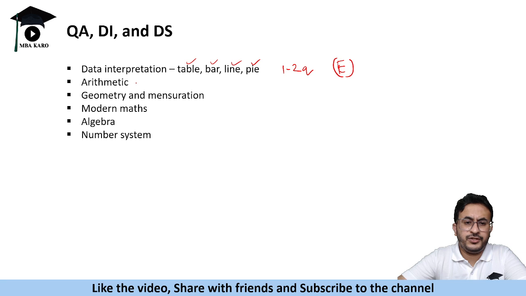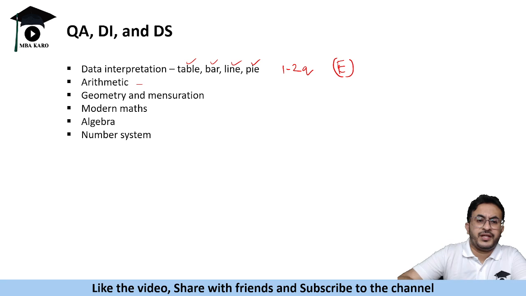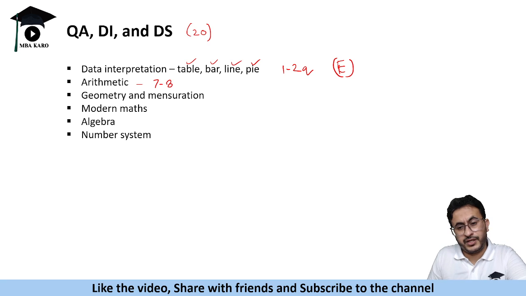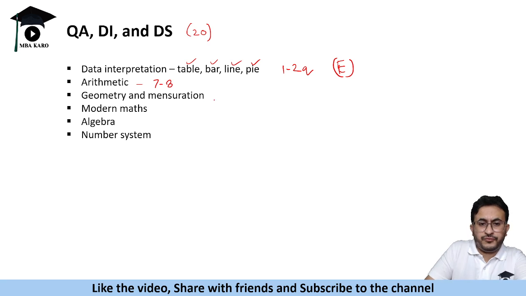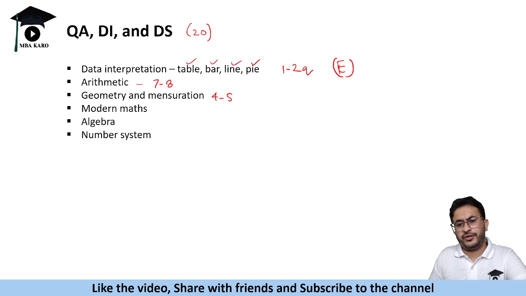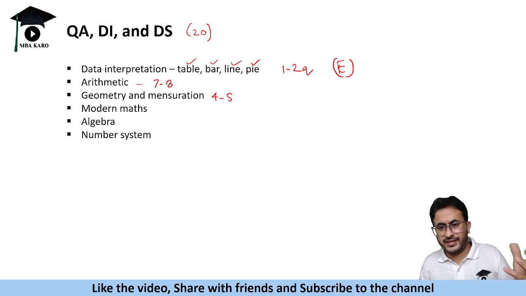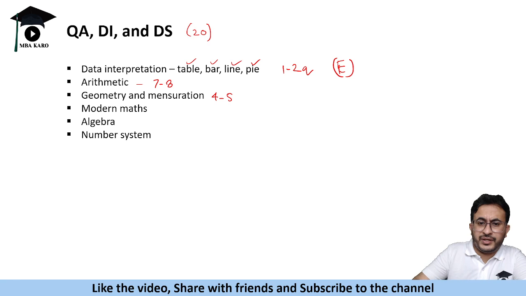Then in arithmetic you have all topics being covered. If I talk about the 20 questions, there may be around 7 to 8 questions of arithmetic. Geometry mensuration you might get 4 to 5 questions, and all kinds of things are asked in geometry. You are asked questions on triangles, circles, etc. One important thing, please do not leave it out, trigonometry.